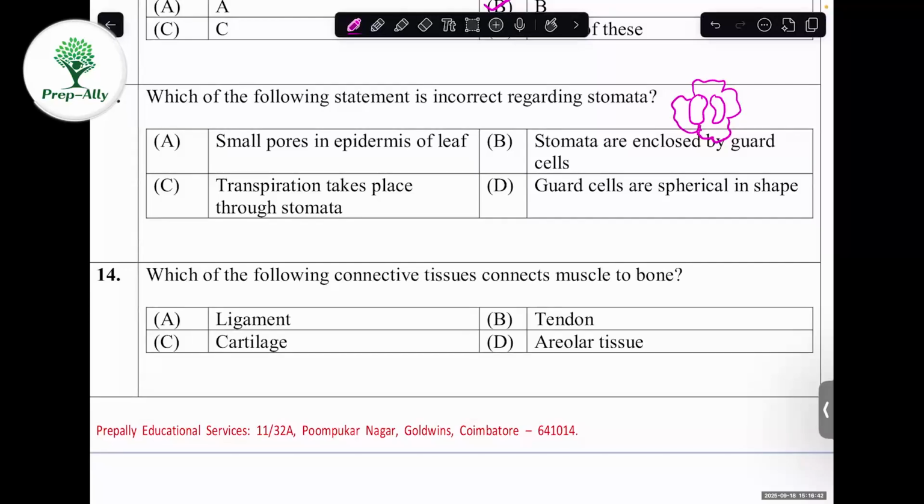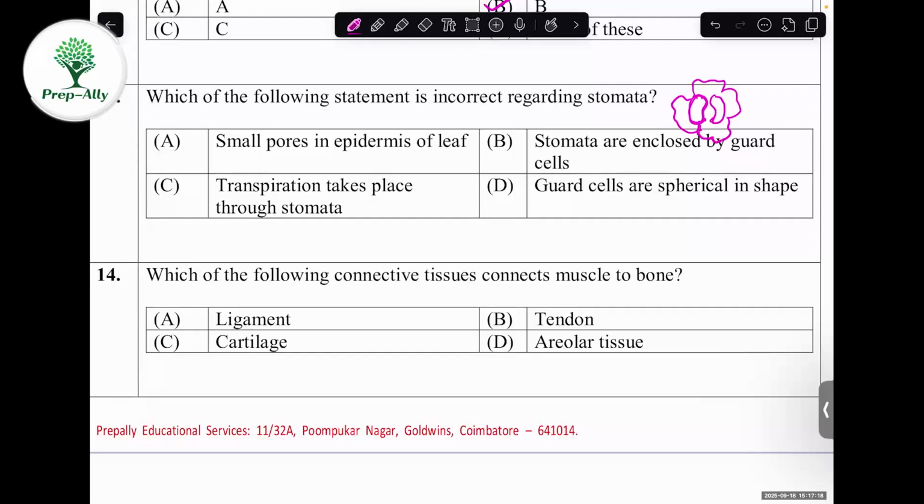Okay. So the opening and closing of the stomata will take place. Yes. So these guard cells are shaped like this. This is the stomatal apparatus. So they are enclosed by guard cells. Okay. So the whole part is called the stomatal apparatus. Transpiration takes place through stomata. Of course, stomata's work is transpiration, that is water loss, and one more function is gaseous exchange. Yes, so that is also correct.